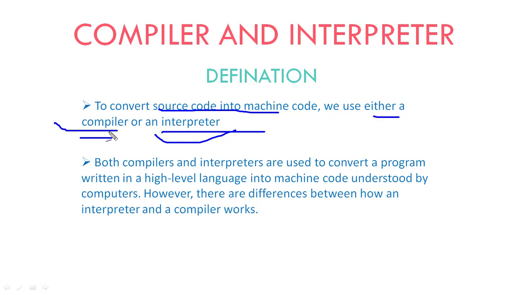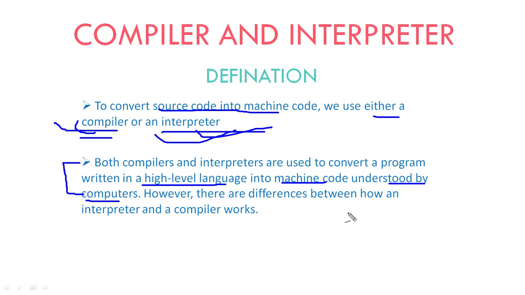We will discuss later what the difference between compiler and interpreter is. Both are used to convert a program written in high level language into machine code understood by the computer. This means the working of compiler and interpreter is the same here.